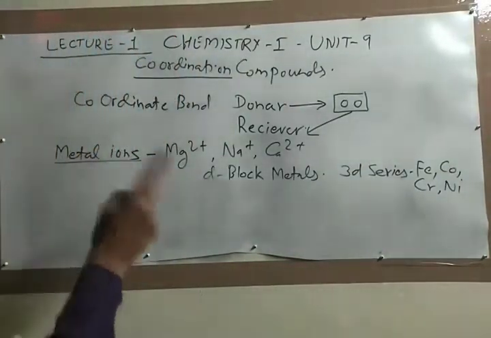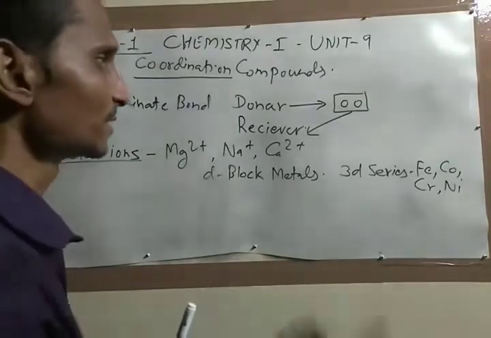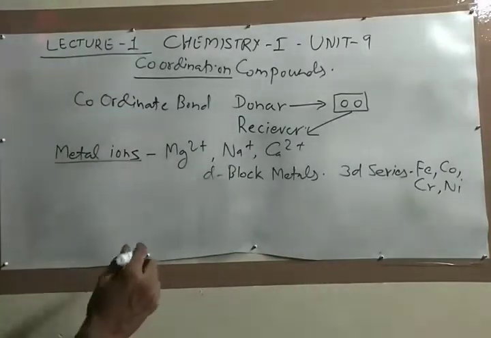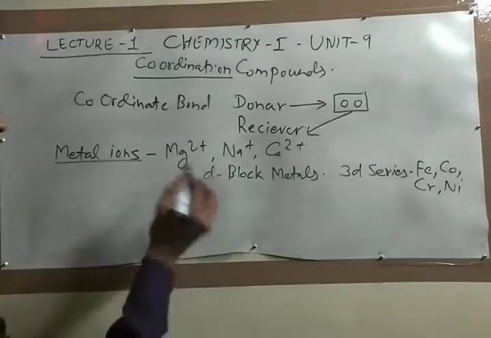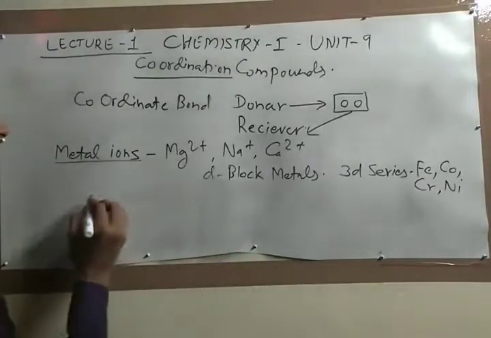So metal ions bind with three types of species.